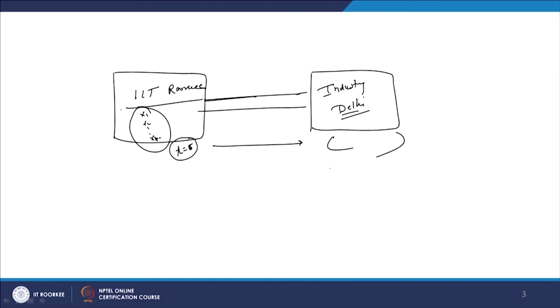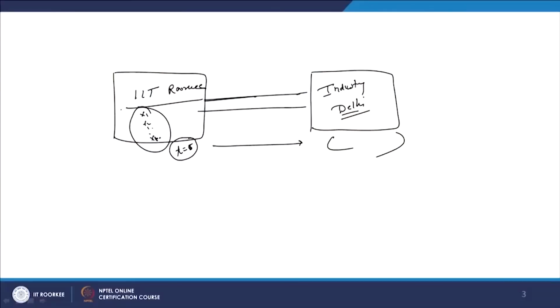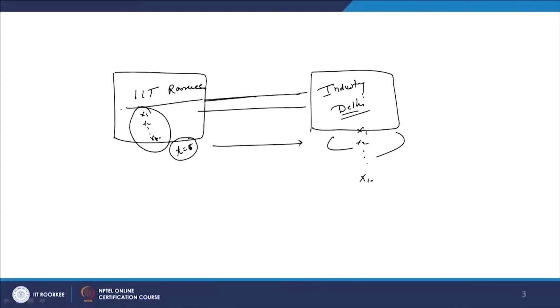All these states are available at the initial time, which can be t0. But when the students have been transferred to Delhi, it should be x 1, x 2 up to x 10, but let us say x 9 is not present.